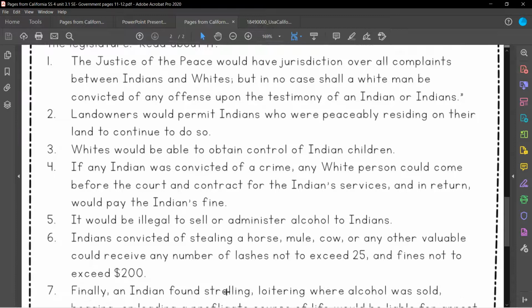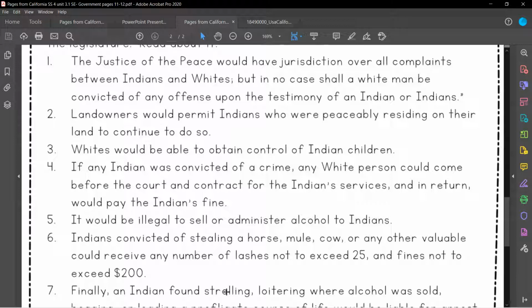Number 4, if any Indian was convicted of a crime, any white person could come before the court and contract for the Indian's services and in return would pay the Indian's fine. So if a Native American person was accused of a crime, a white person could come in front of the court and contract for that Indian's services, and then they would pay that fine for the Native American.